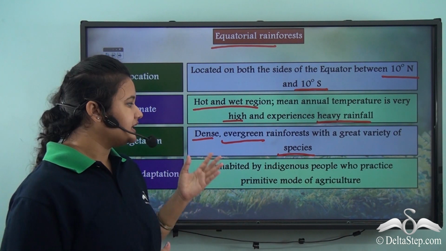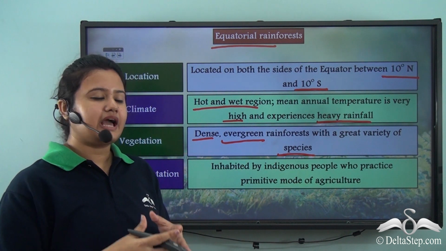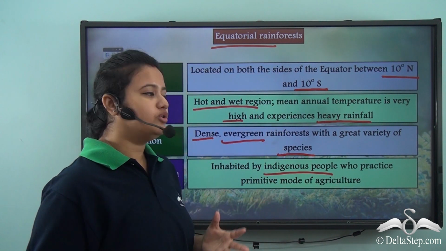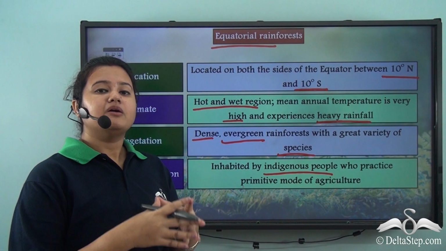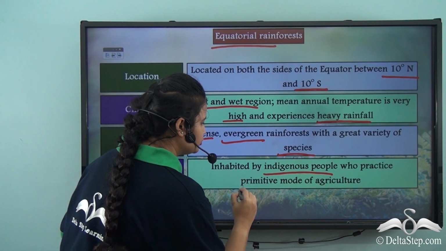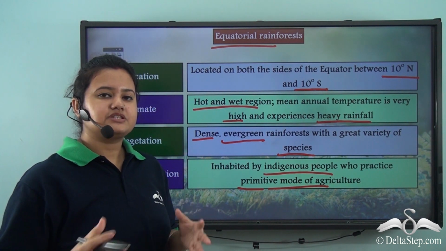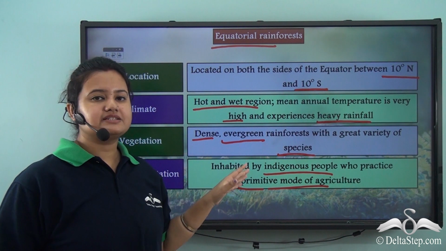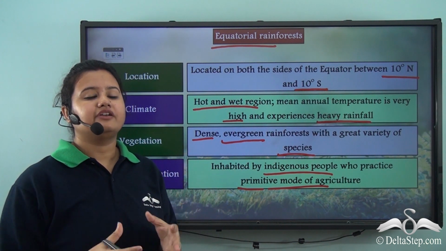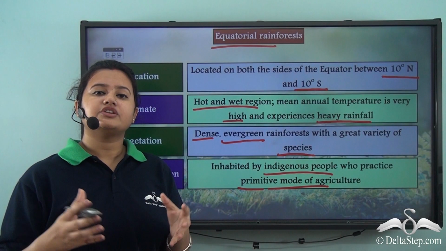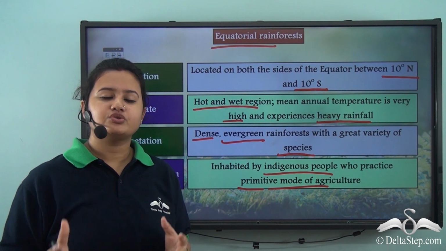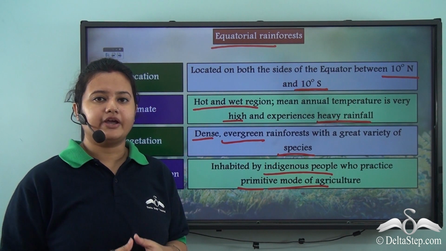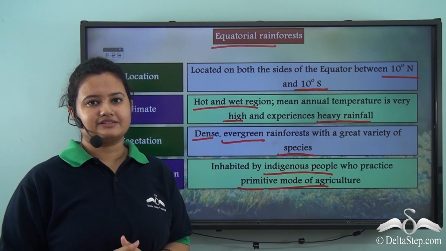We discussed that equatorial region is mostly inhabited by indigenous people like pygmies of Congo rainforest. These people mostly practice primitive mode of agriculture like subsistence farming and shifting cultivation. So this is the entire summary chart on equatorial rainforest. So this brings us to the end of today's lesson. In our next lesson, we will discuss about another biome, that is tropical grasslands.